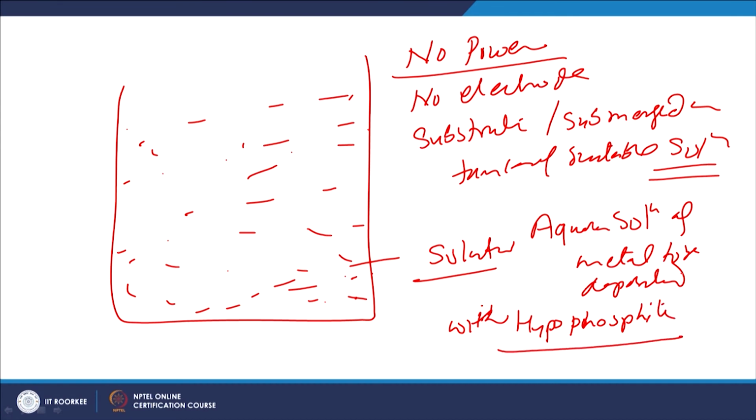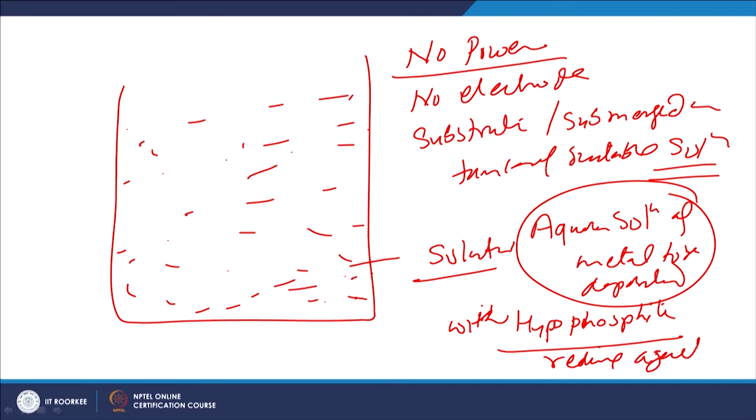So, the metal to be deposited is in aqueous solution with the hypophosphite, which acts as a reducing agent and helps in development of the coatings. This solution has the suitable material whose coating is to be deposited, and the substrate component is submerged like this. Through autocatalytic chemical reactions, the coating is developed onto the surface of the component.